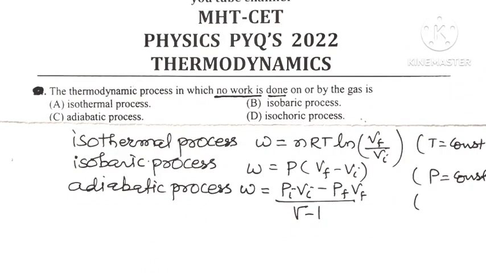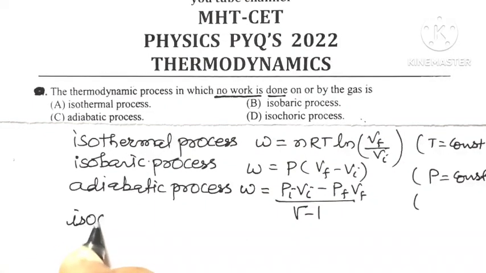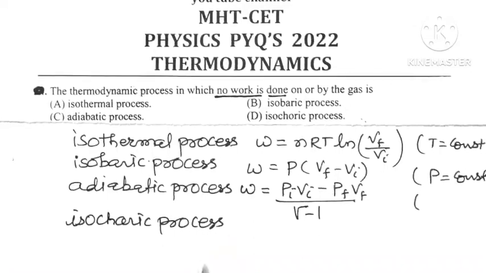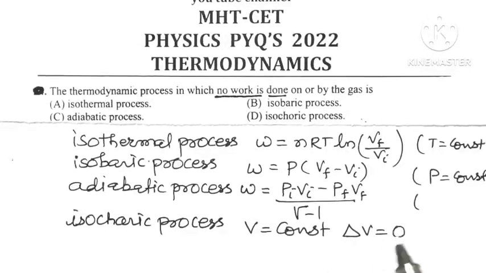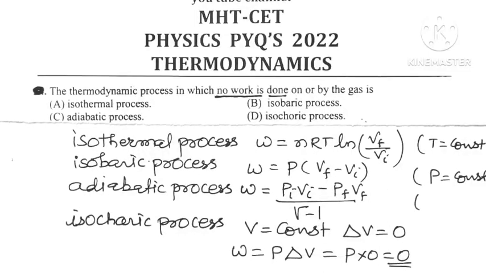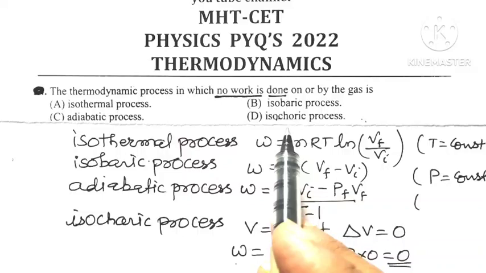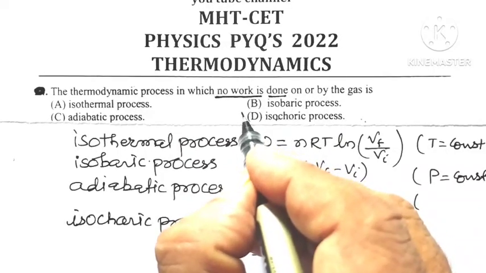But as far as the isochoric process is concerned, we know that it is a thermodynamic process in which volume remains constant, and as volume remains constant, delta V equals 0. Work done is equal to P into delta V, that is P into 0, which is equal to 0. So in an isochoric process the amount of work done is 0. So out of 4 thermodynamic processes, the isochoric process is that process in which the amount of work done is 0.